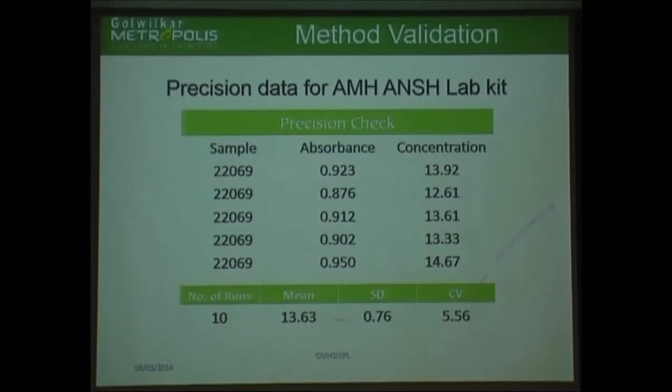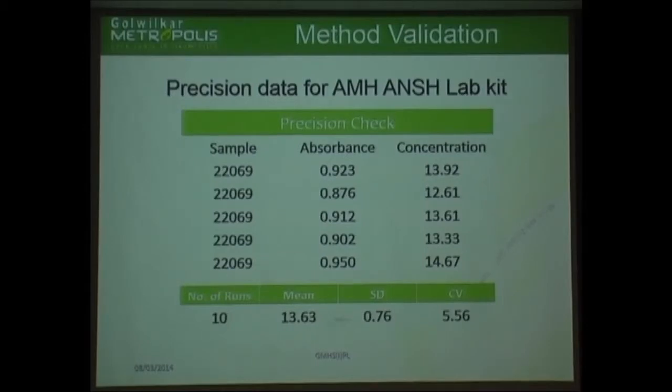So for any method validation, after running calibration and control, we have to see precision. The test has to be precise. For this precision, we have to run the same sample 10 times and take percentage CV of the same. In this case, our percentage CV is 5.56.